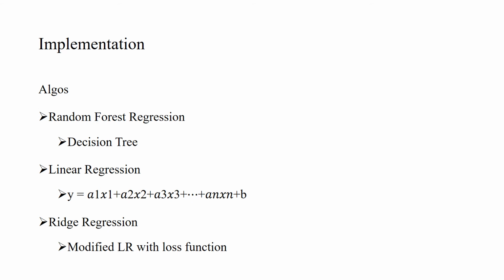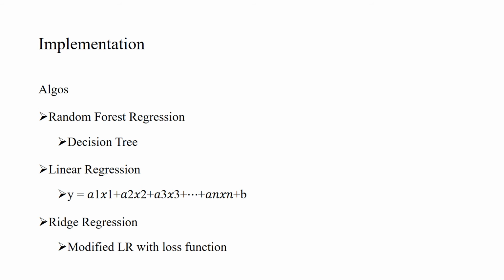Now, random forest regression makes use of decision trees. Various decision trees act upon the training set and make a prediction model, and when we get the various predictions, we take a summation or average of all the prediction values and make a general prediction.